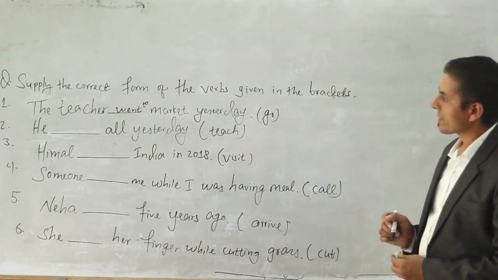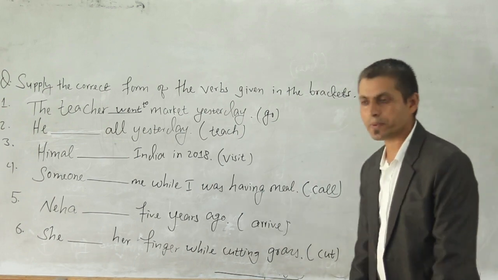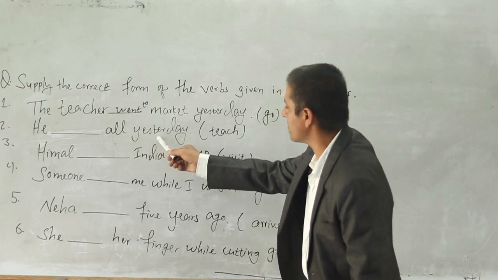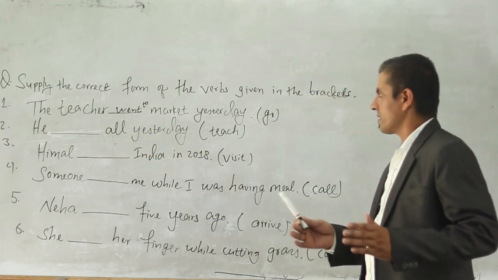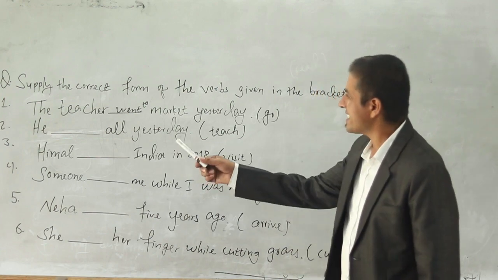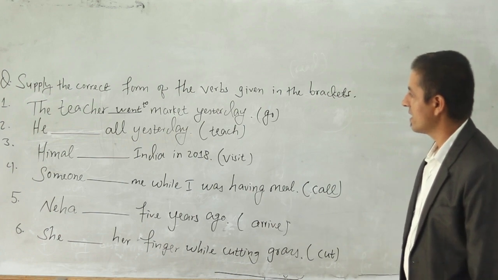Now number 2. He just all yesterday teach. Okay. So what I told you before, if there comes all plus the time, the recent past, indicated past and verb. He just all yesterday. So the bracket verb says into what?